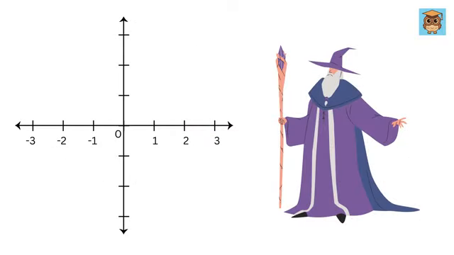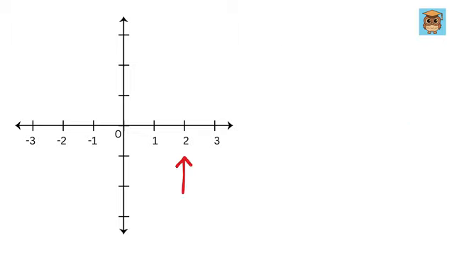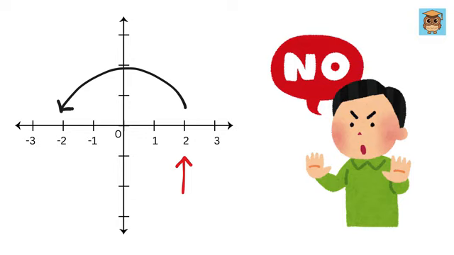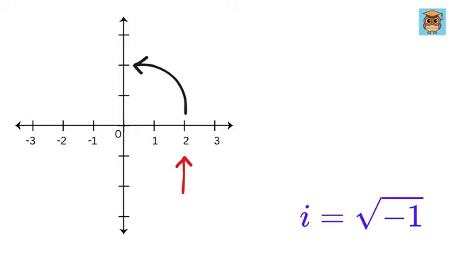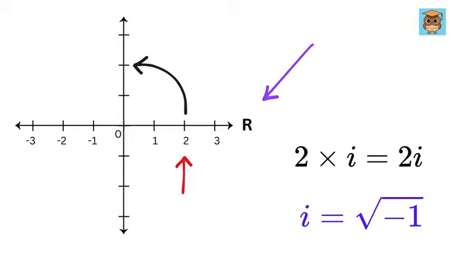Now here comes the magic. Let us enter into two dimensions. Suppose, instead of rotating this 2 by 180 degrees, or multiplying it by negative 1, we want to rotate it by 90 degrees. This is where i comes into the picture. We can multiply the number by i, and we get 2 times i. So on this graph, if this is the real number line, and this is the imaginary number line, we get here 1i, 2i, 3i, and so on, and on this side we get minus 1i, minus 2i, minus 3i, and so on.